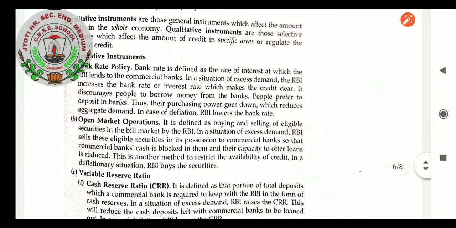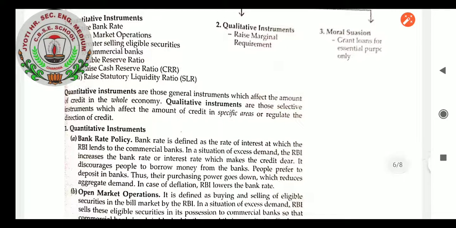Quantitative instruments include bank rate policy and open market operations. When we go to bank rate policy, we have learned about CRR, SLR and all those rates which are charged by the RBI over the commercial banks.